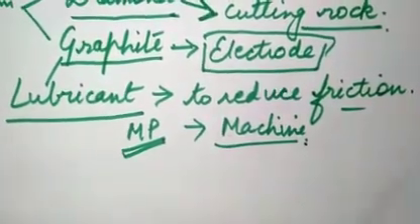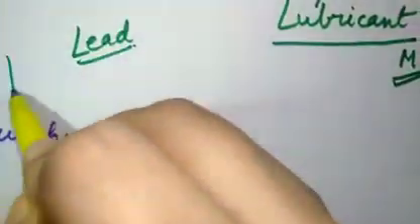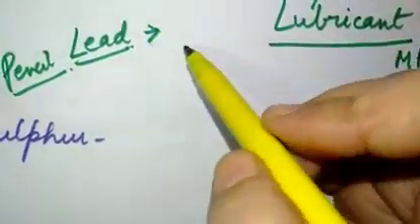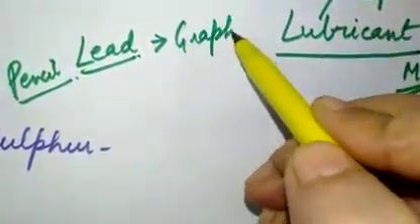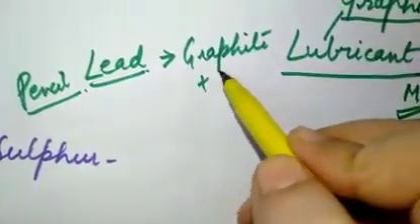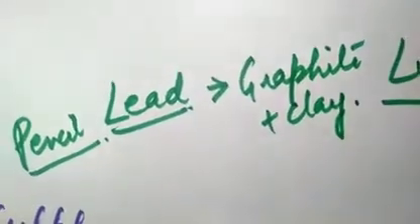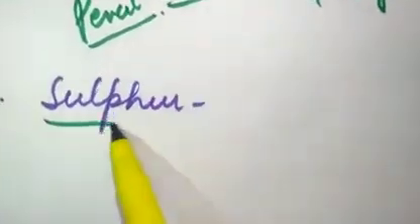Then another use of graphite, you must have seen the lead of your pencil. We have read in one of the activities in the last class that pencil lead is made up of graphite plus clay. So that is also one of the uses of graphite, that it is used in pencil lead. This is all about carbon.